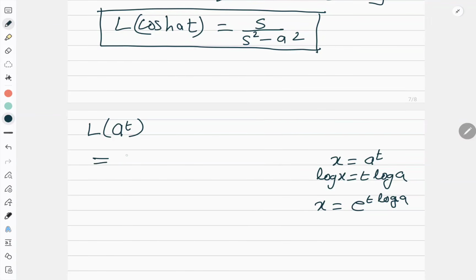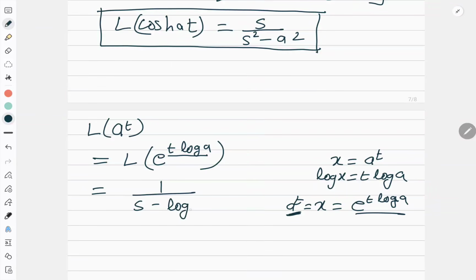So this becomes Laplace of e to the power t log a, because x is a to the power t, so I can replace a to the power t by this. That is what I did. Now this is in the e to the power at format, where the a value is log a. So this will become 1 upon s minus log a. So my formula will be Laplace of a to the power t is equal to 1 upon s minus log a.